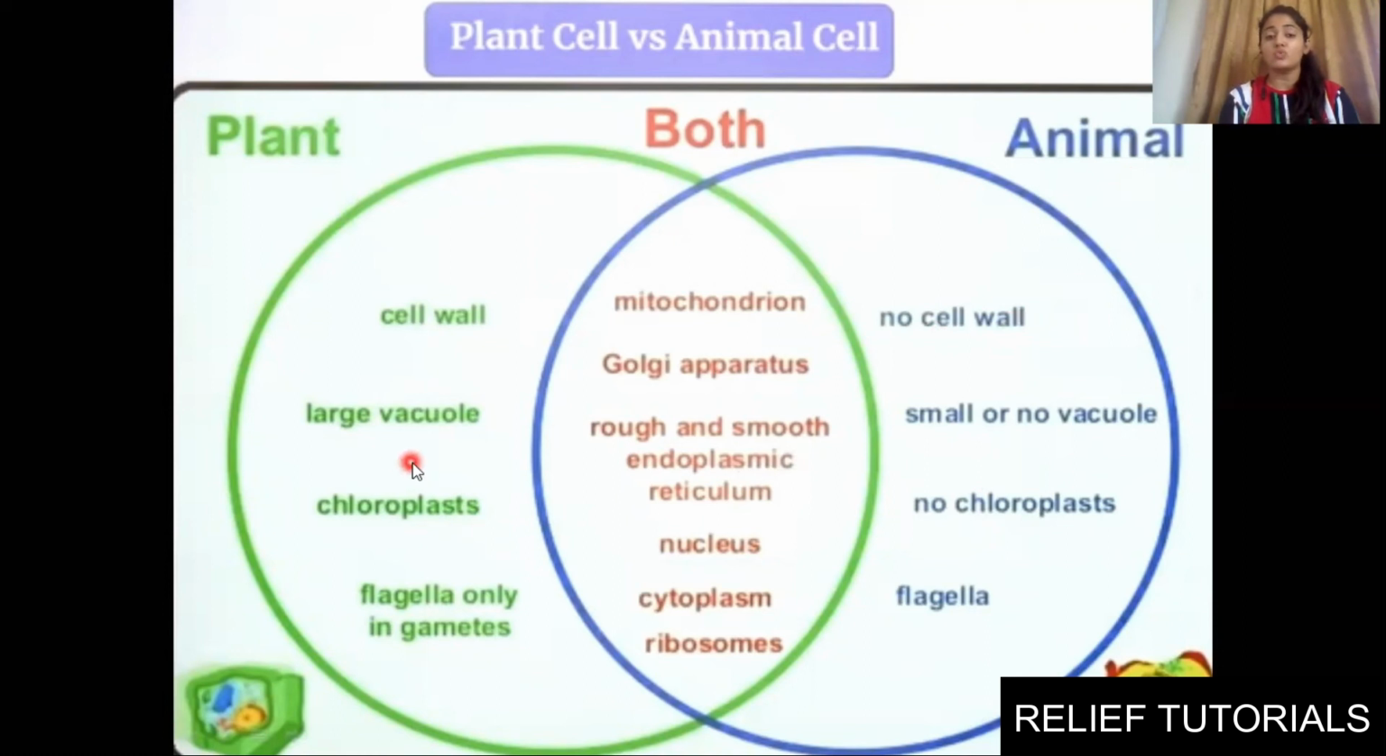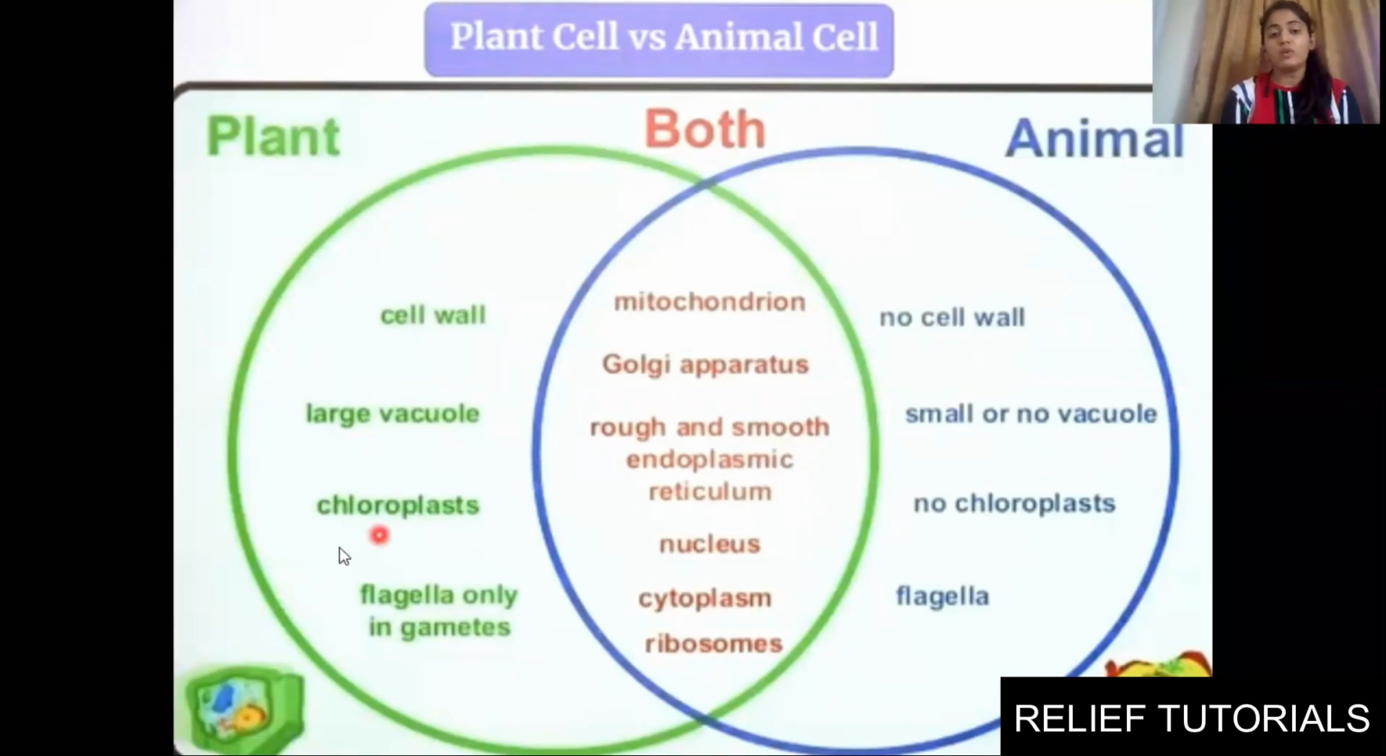Second, a large vacuole is present. In plants, there is a big vacuole, which helps in giving turgidity to the plant cell. It is also helping in storage of water and other food materials. On the other hand, in the animal cell, the vacuole is very small or totally absent.